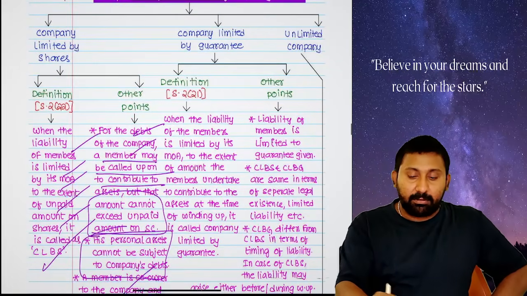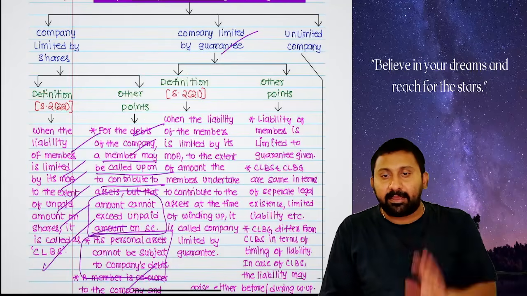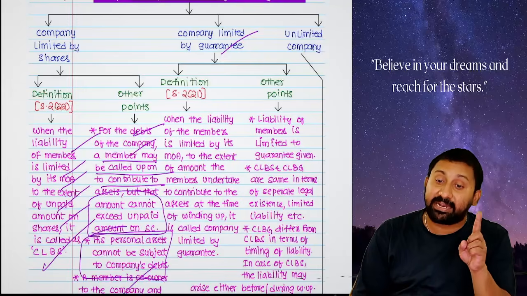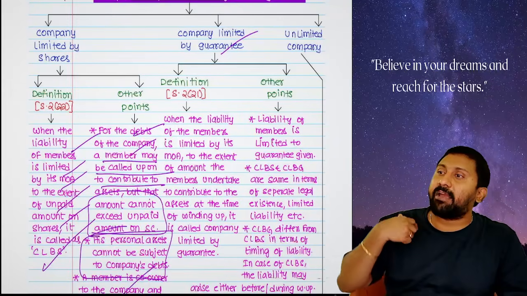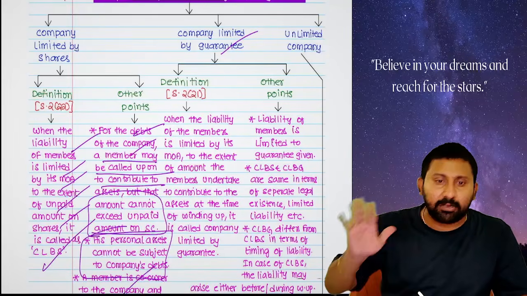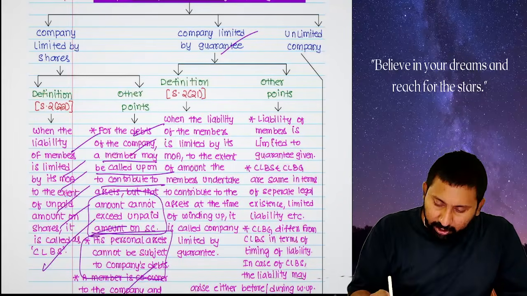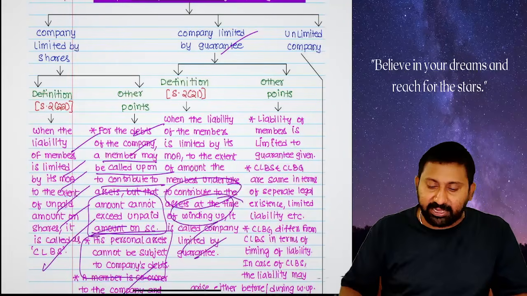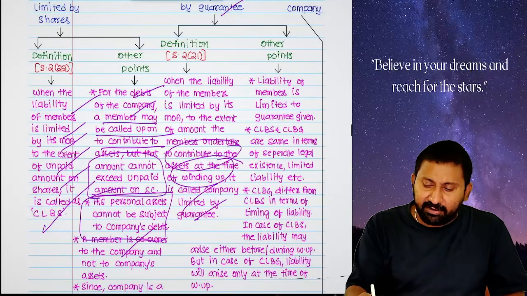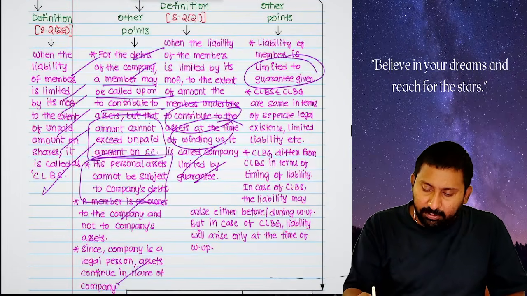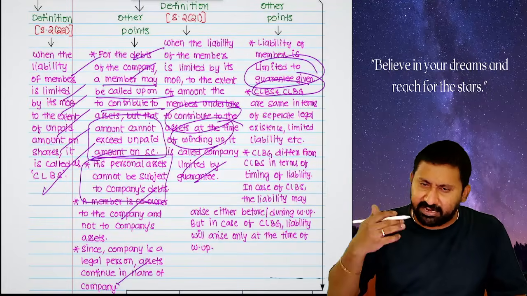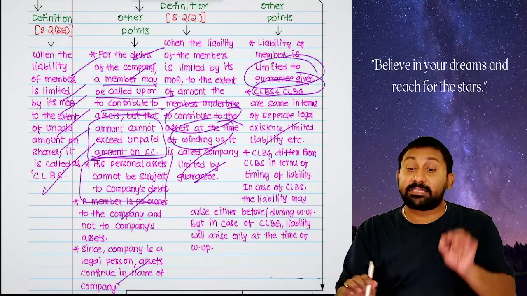Next, company limited by guarantee. Simply, in a company limited by guarantee, liability of the members will be limited to the extent of the guarantee given. They will say at the beginning of the company, I will give 20 lakhs on winding up. That's all. My liability will be 20 lakhs. 1 rupee also I will not pay in excess. Okay. So contributing to the assets at the time of winding up is called a company limited by guarantee. Okay. Next, liability of the members is limited to the guarantee given. A company limited by shares and limited by guarantee are the same in all terms. Separate legal entity, limited liability, everything will be there. The only thing is when liability arises.